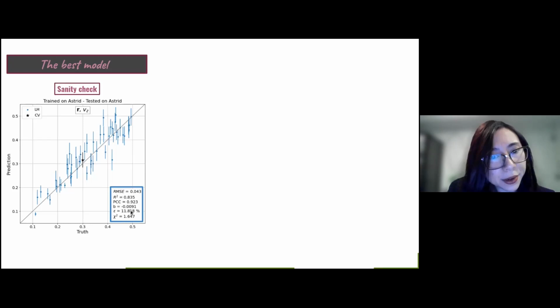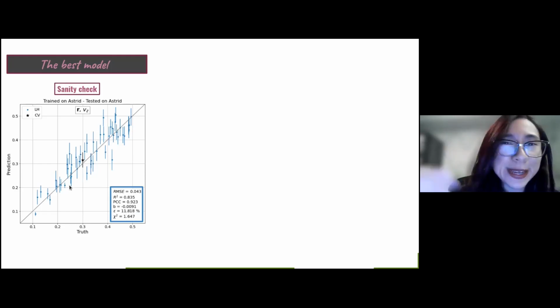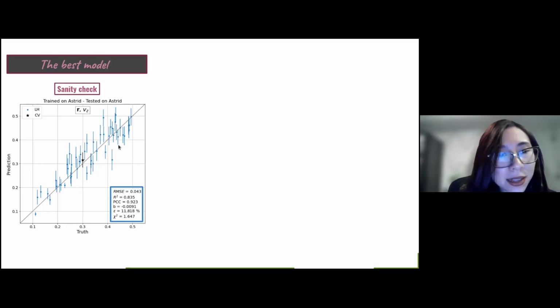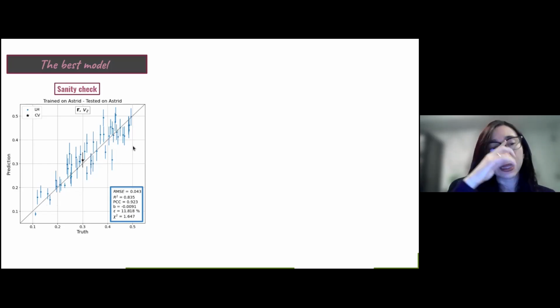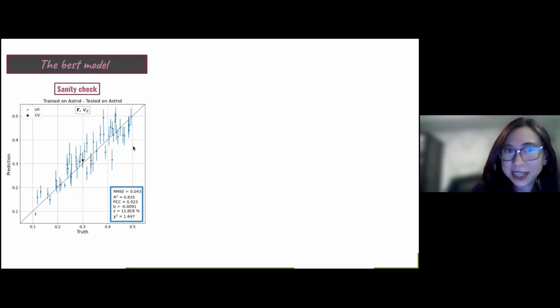Our relative error is around 12, which is pretty low. And then we have our chi-square error, which is close to 1, and which indicates that we are able not only to predict the mean value for our inferences well, but we are also able to predict the error bars pretty well together. This is our best model, our sanity check.